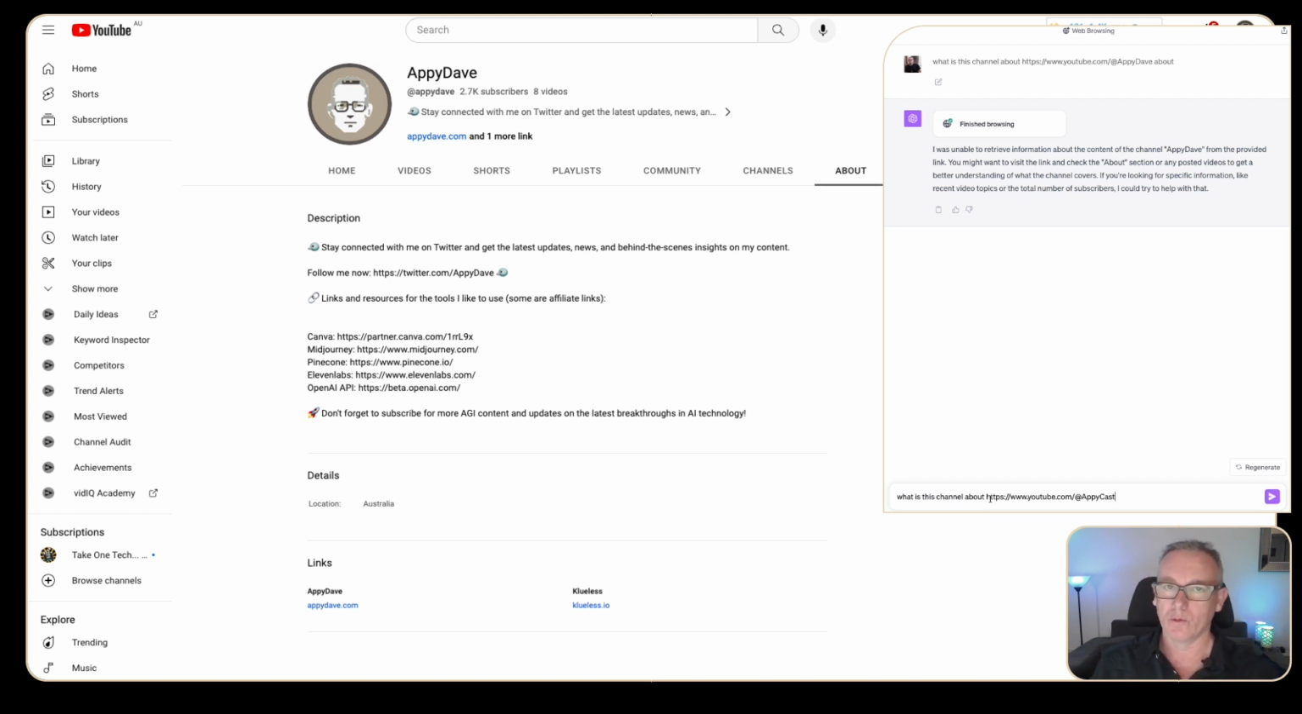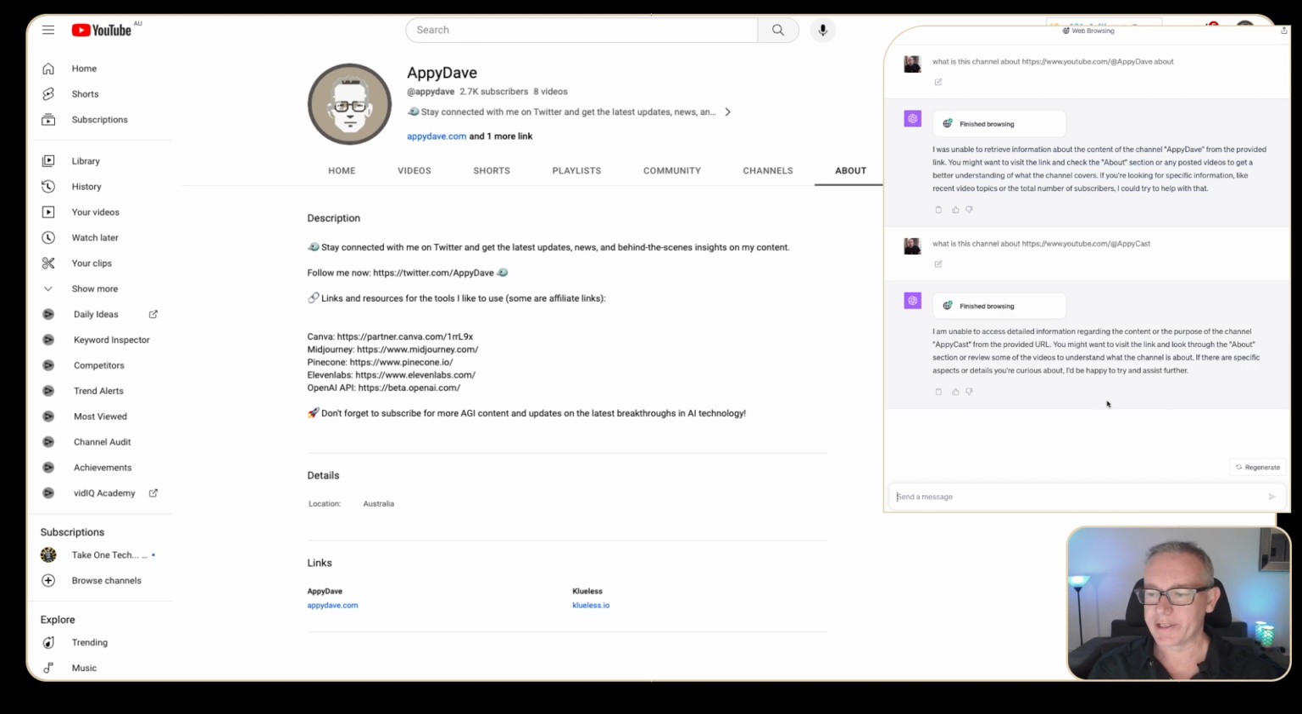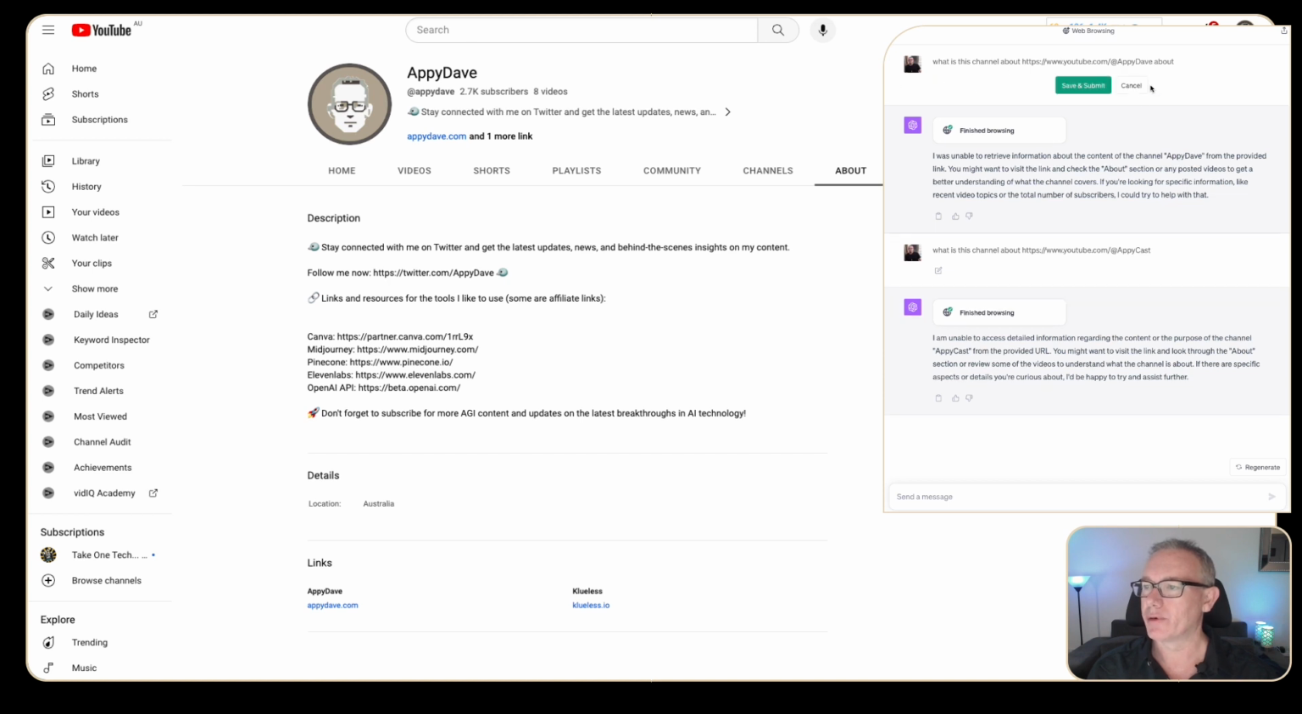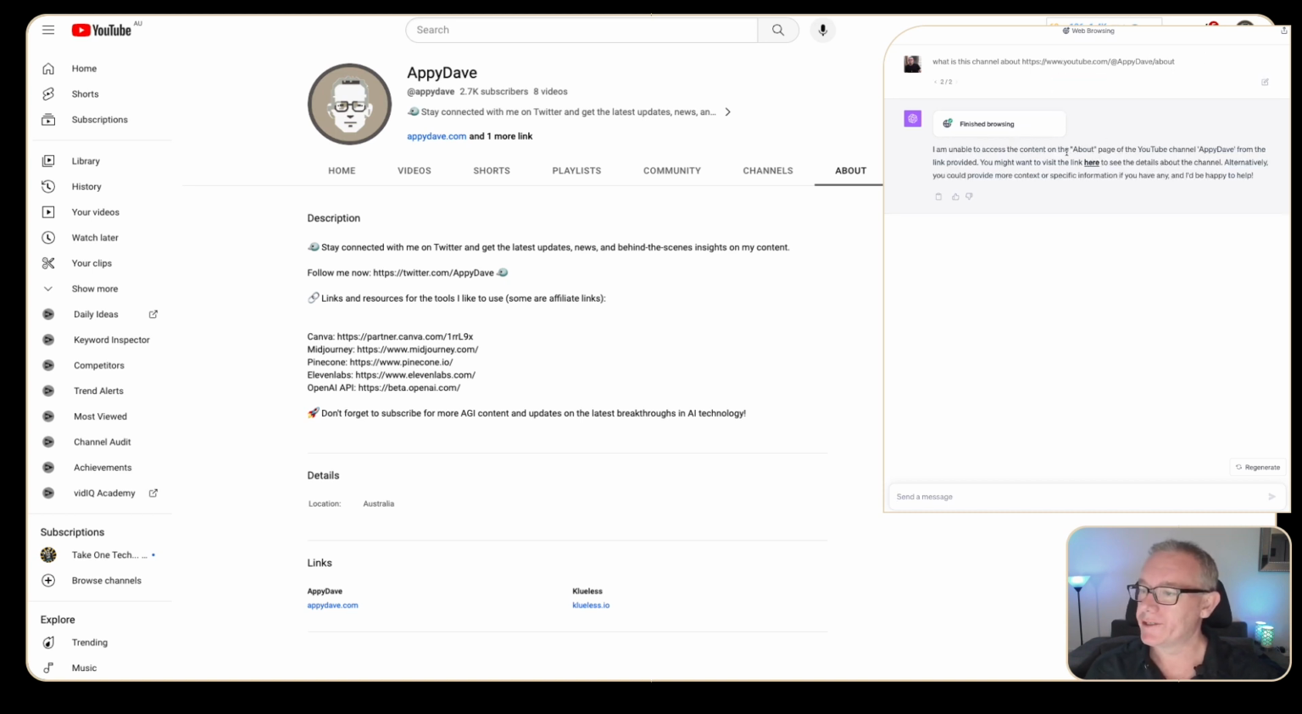Of course, if it didn't work for Appy Dave, it's very unlikely to work for Appycast. Having a look on YouTube at the moment, it's specifically telling us to go to the About page. I wonder if we can go back up here and press edit on both of them. We'll just say /about, I believe is the URL. We'll press submit. And it's not finding information, but there is a link.